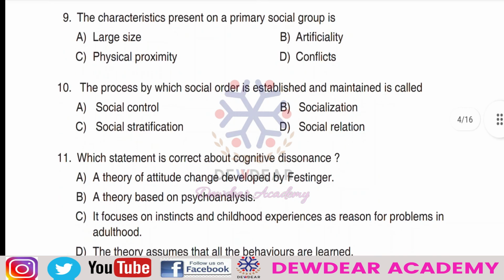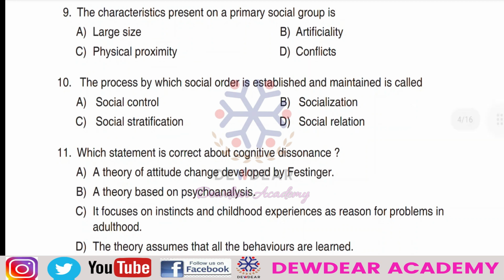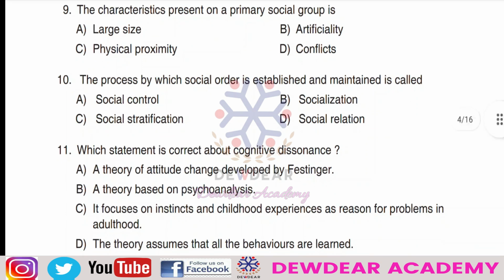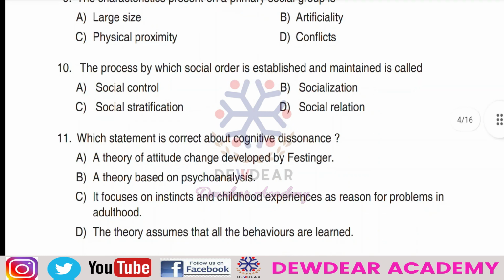Then question number 11. Which statement is correct about cognitive dissonance?